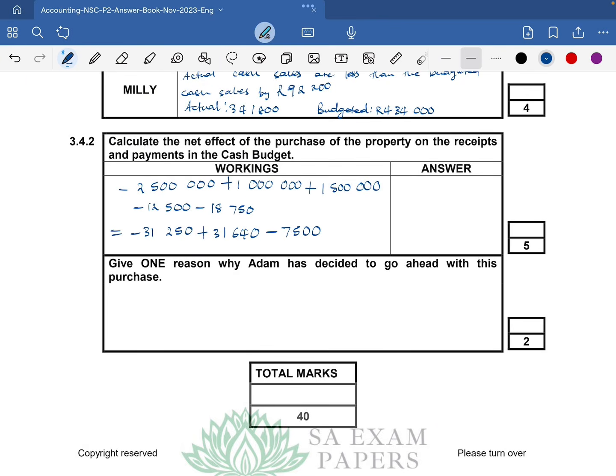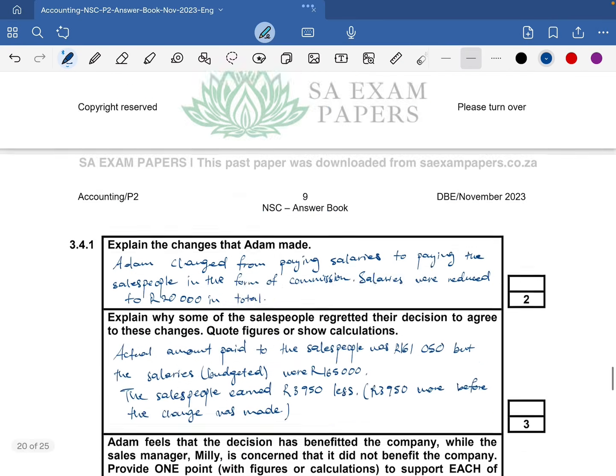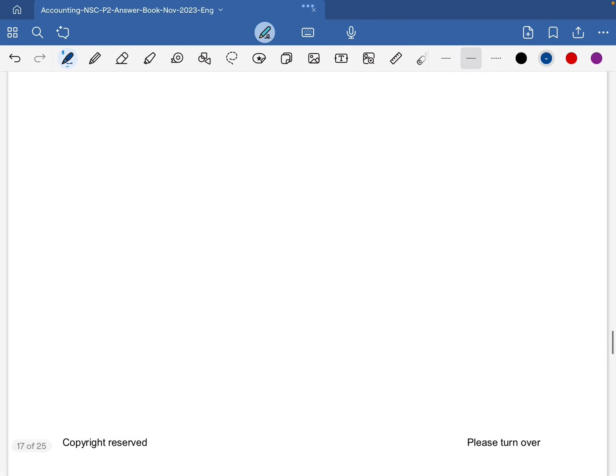Yes, that's supposed to be a negative 31,250, and then plus the 31,640 minus the 7,500, that gives a total negative of 7,110. So this is the net effect from the purchase of the property, the net effect on the receipts and the payments. So it is negative 7,110, which is actually better than the rent expense that we could have paid.